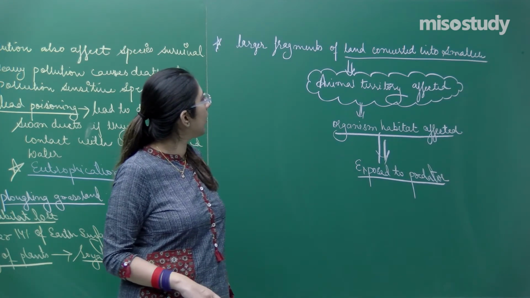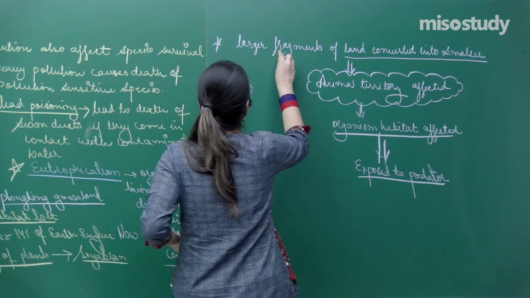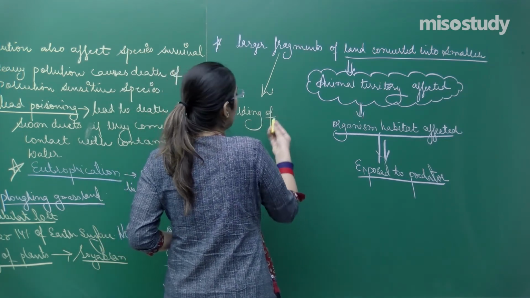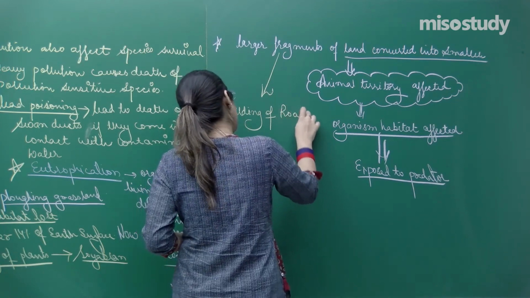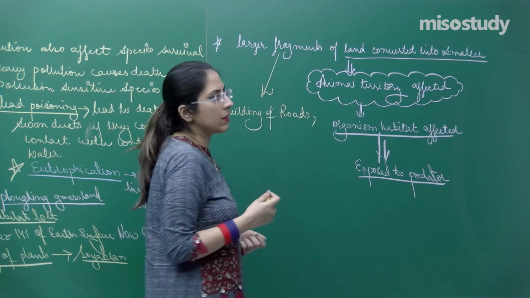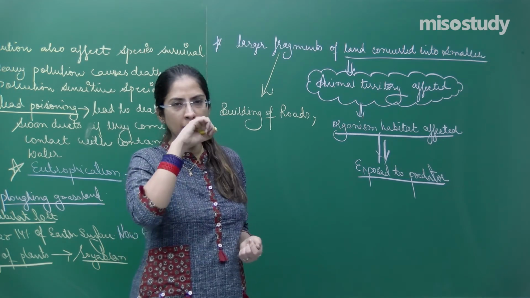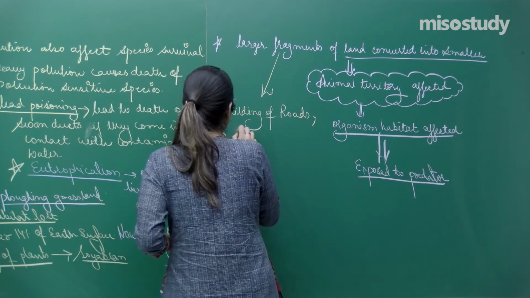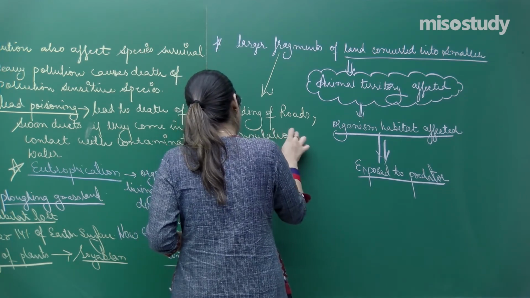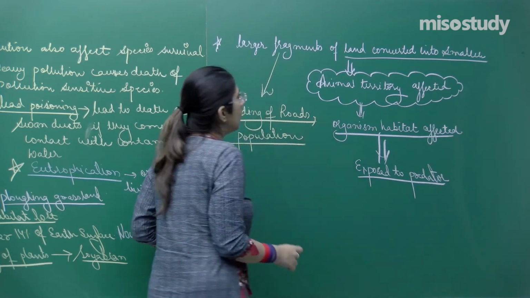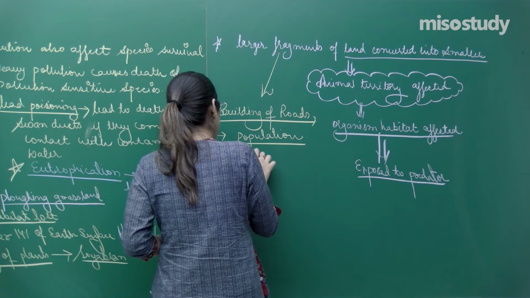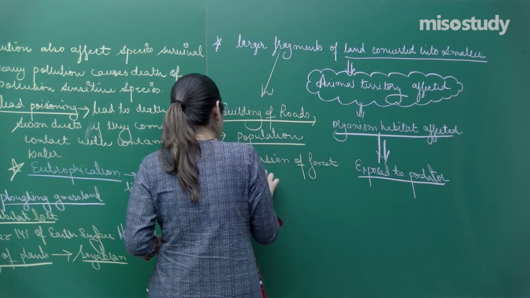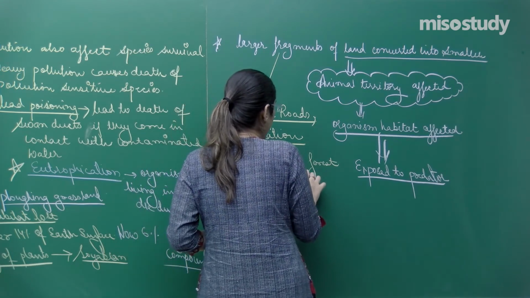Now, what is the reason for converting a larger fragment into a smaller one? Various reasons are there, like building of roads, or sometimes because of overpopulation we consume major areas for building houses etc. One of the reasons is population. Also, conversion of forest into grassland, a part of the forest is converted into grassland.